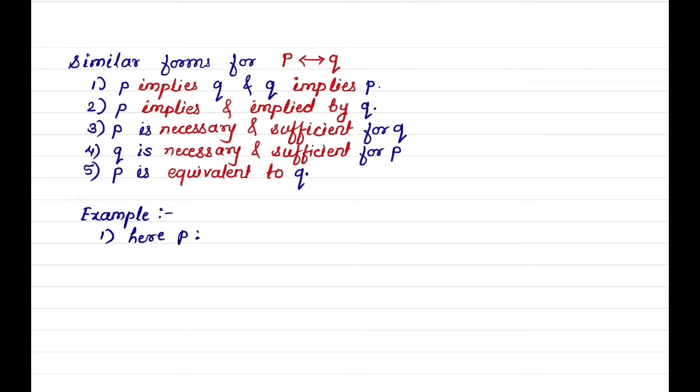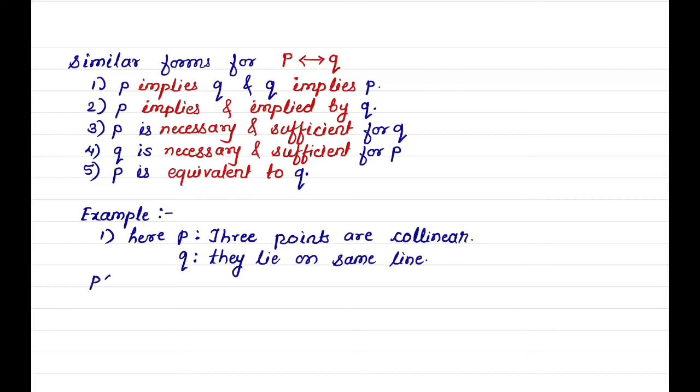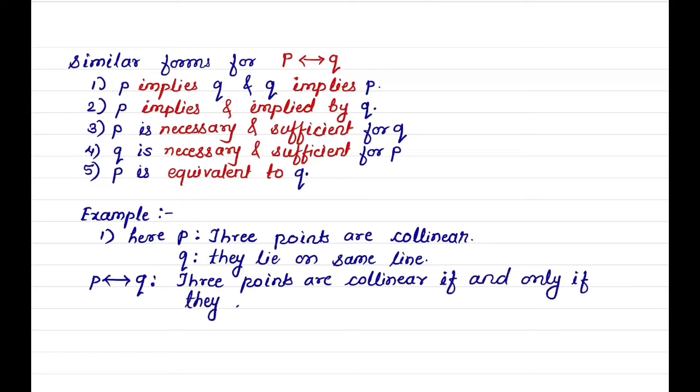Now we will see an example of double implication. Here P is 3 points are collinear and Q is 3 points lie on the same line. Then their double implication is: 3 points are collinear if and only if they lie on the same line.